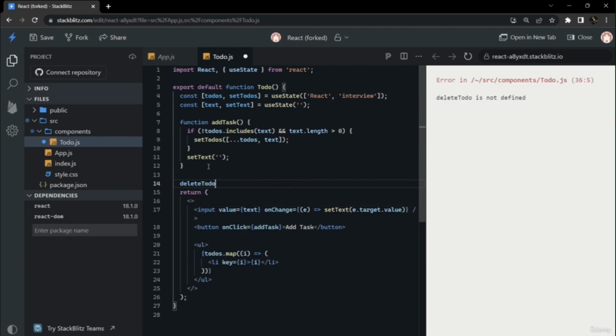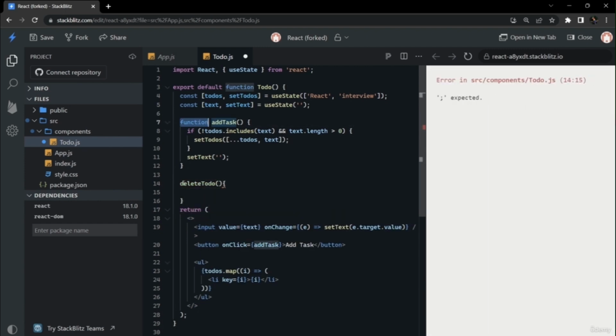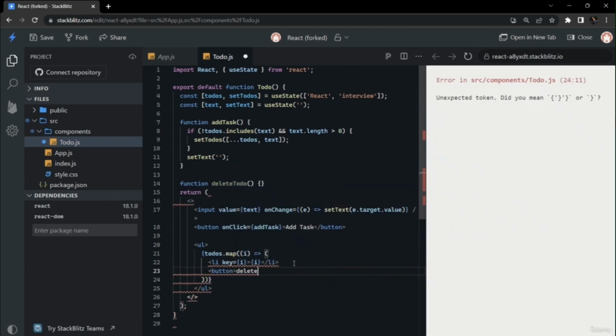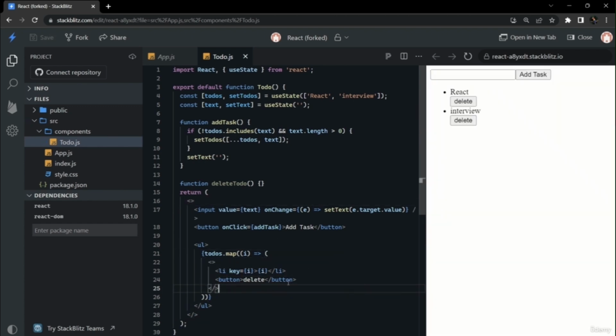Now we will add the delete functionality to our list. This is basically optional in interviews, but for intermediate levels, we are expected to make this delete functionality. It is very easy. We can add buttons in our map operator. For each item that is rendered, we will render a delete button along with it, like this.